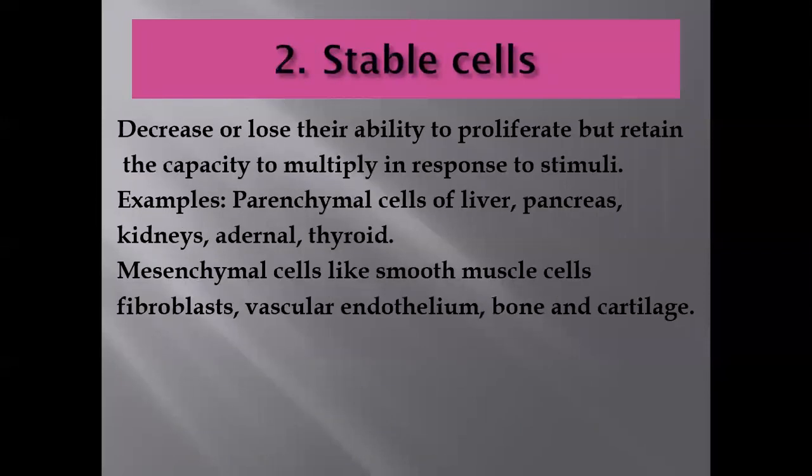The second variety is the stable cells. Stable cells decrease or lose their ability to proliferate but retain the capacity to multiply in response to stimuli.